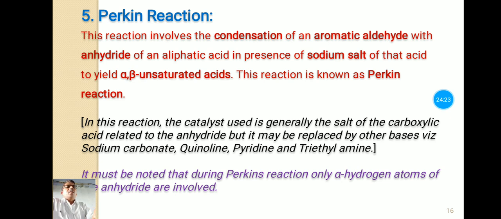Now in this reaction, the catalyst used is generally the salt of the carboxylic acid related to the anhydride, but it may be replaced by other bases like sodium carbonate, quinoline, pyridine, or triethylamine. You must note that during the Perkin reaction, only alpha hydrogen atoms of the anhydrides are involved in the reaction.